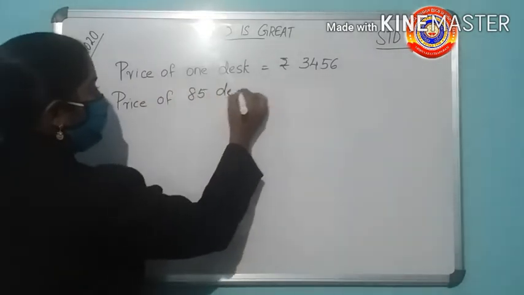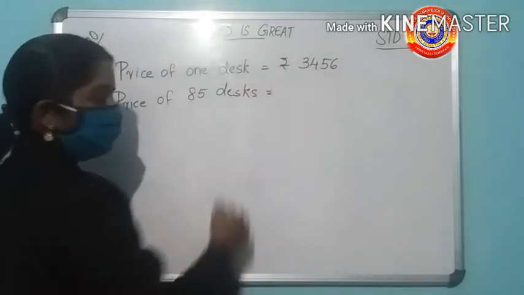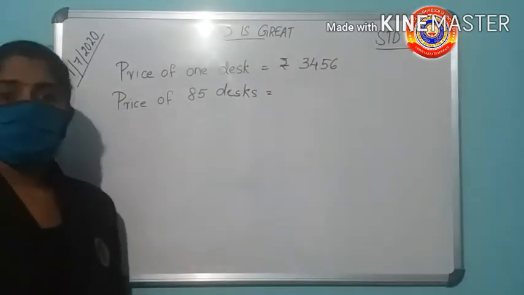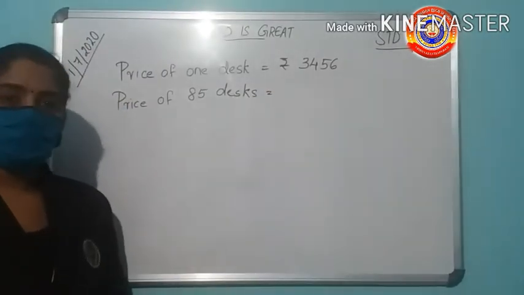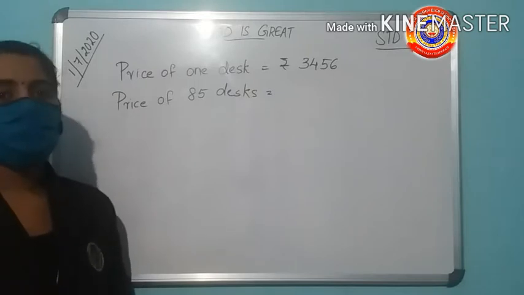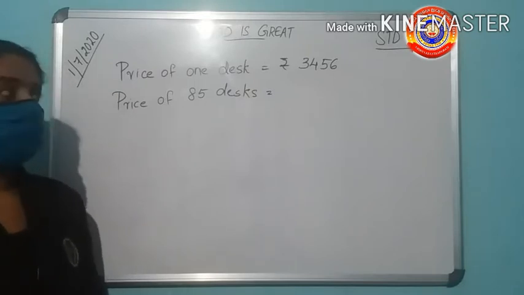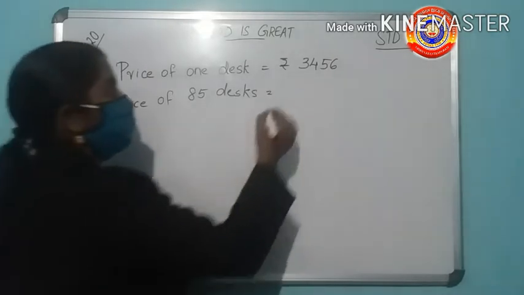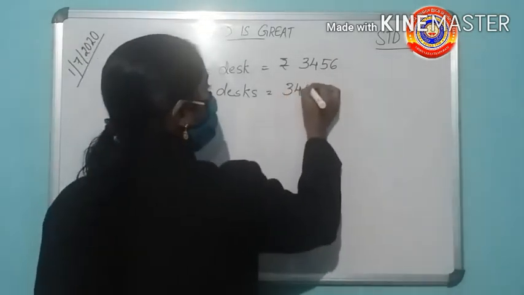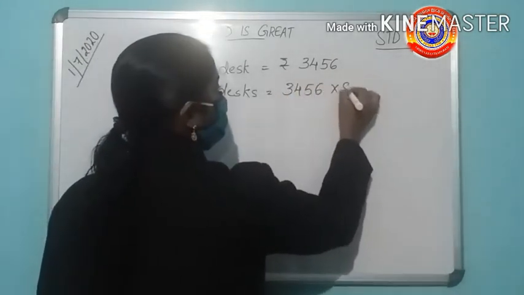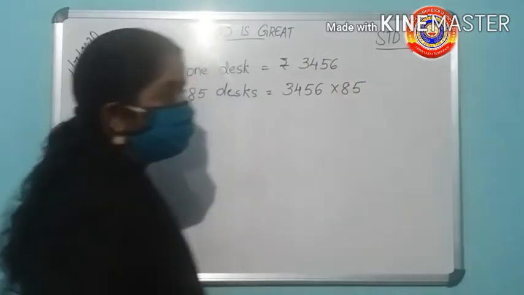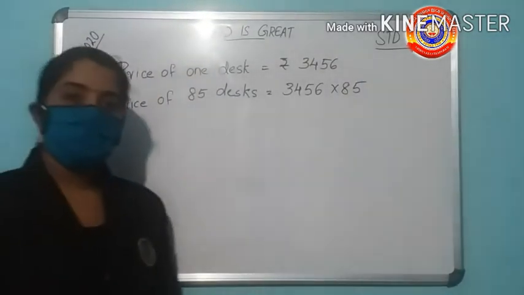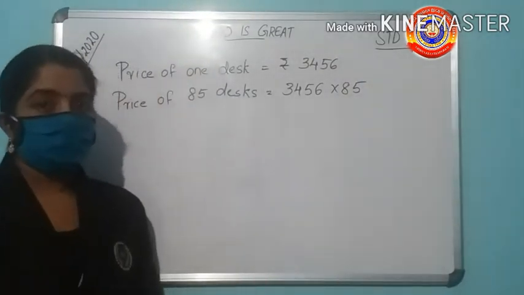How will you find the price of 85 desks? Yes, by multiplying. Multiply the price of one desk into 85. That is 3456 into 85. Here we are going to multiply these numbers by split method.